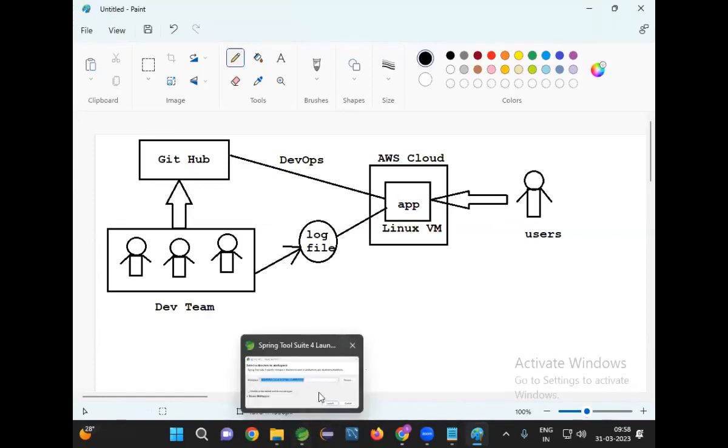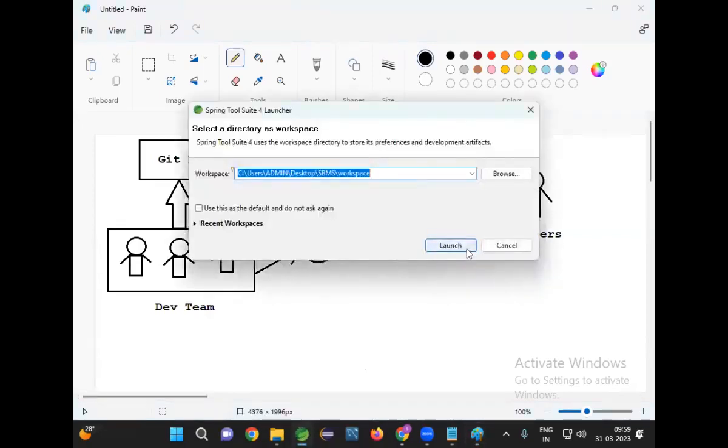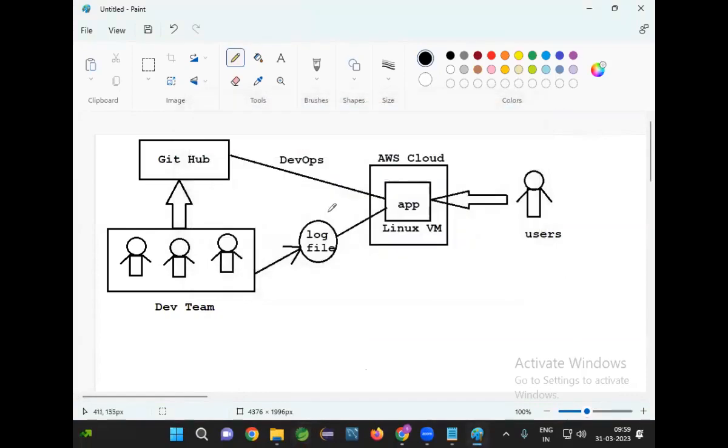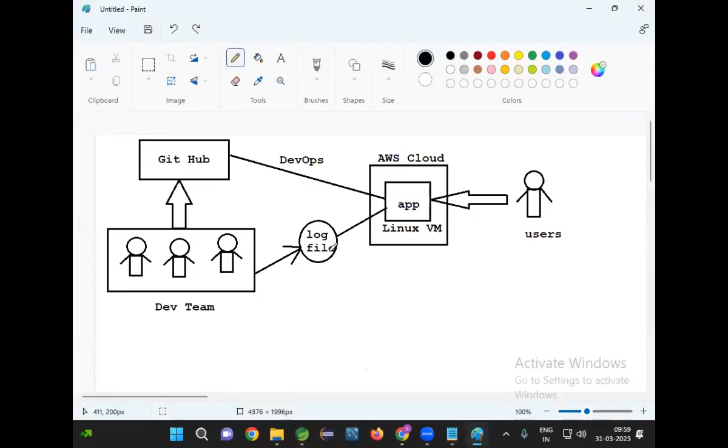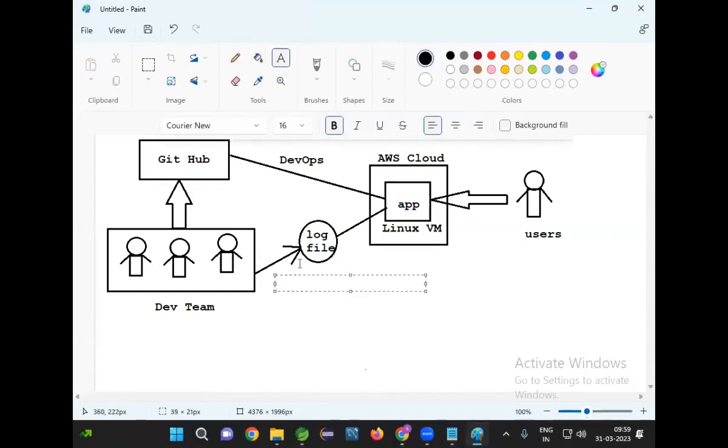Whatever messages we see on the console when we run the project, those messages are called log messages only. Those log messages will help us to understand exceptions which are occurring in our project. As a developer, we need to implement logging in the project and we should be able to see the log messages. This is called log monitoring.